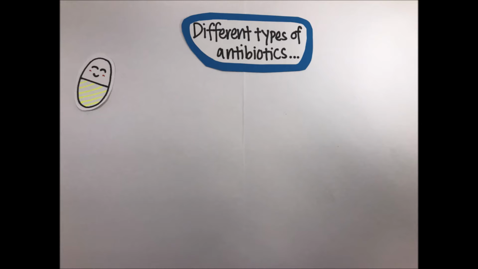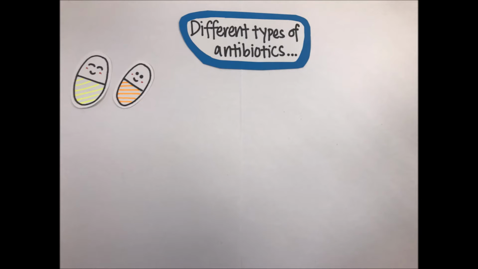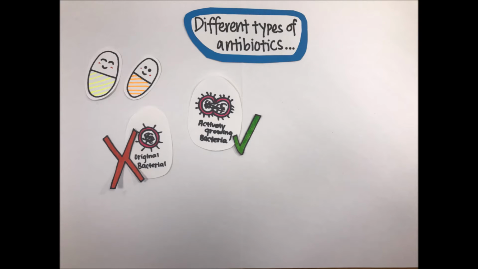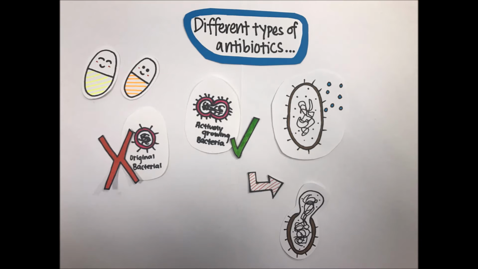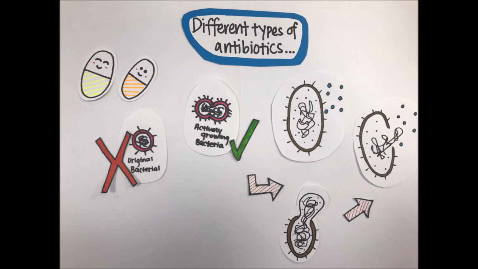Some antibiotics, like penicillin and vancomycin, inhibit cell wall synthesis. However, these antibiotics only work for actively growing bacteria. Hence, the new bacteria that grew in the presence of cell wall synthesis inhibitors are deprived of peptidoglycan. Therefore, the cell is more prone to osmotic lysis, causing it to burst and the contents to spill out, and